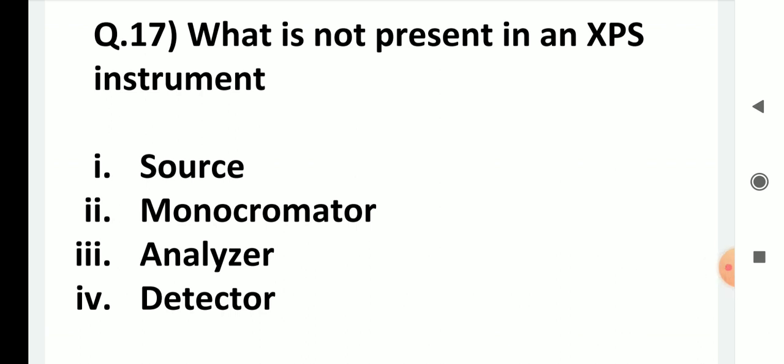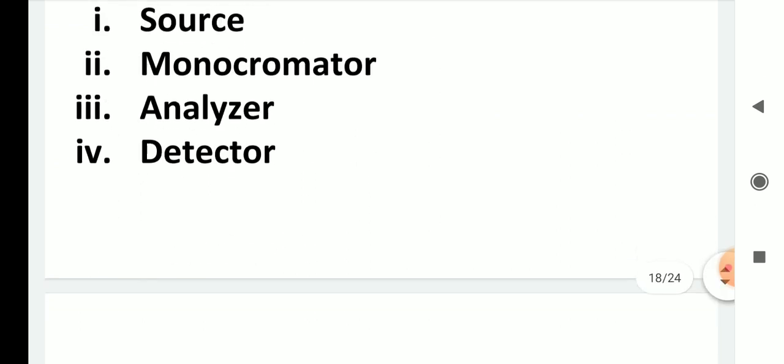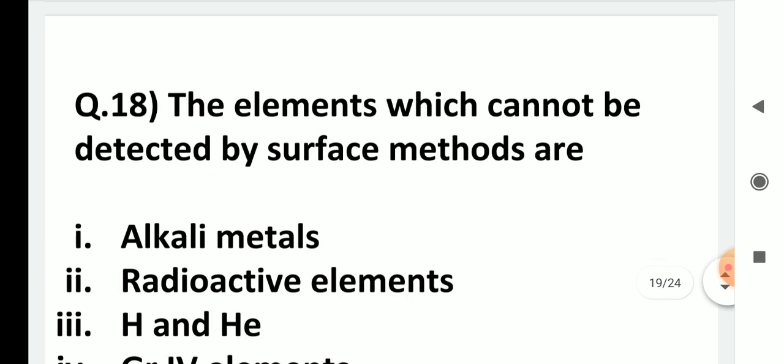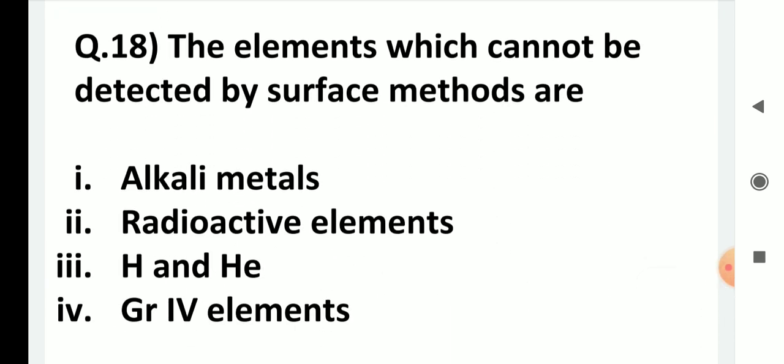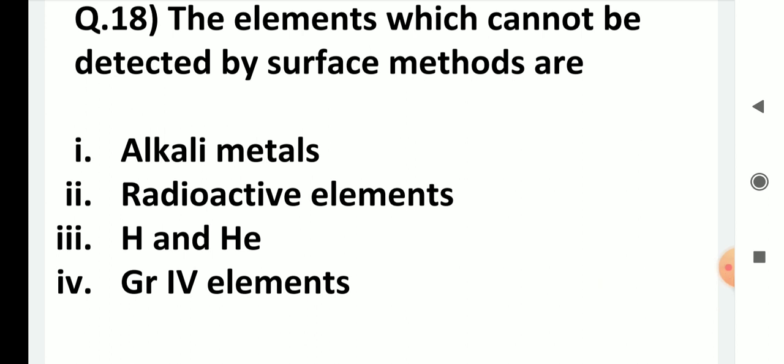What is not present in an XPS instrument? A source, a monochromator, an analyzer, and a detector. The elements which cannot be detected by surface methods are alkali metals, radioactive elements, hydrogen and helium, group 4 elements.